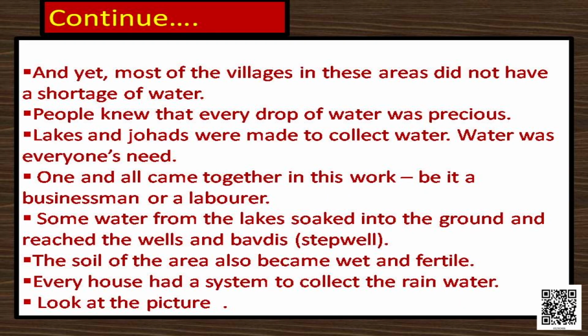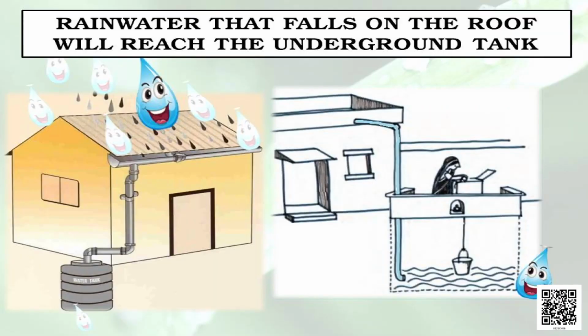Let us see what those many other ways are. So see this picture. I told you this is the way they are collecting water. See, rainwater that falls on the roof will reach the underground tank. So they are collecting this rainwater, which will be useful later for irrigating purposes, for washing purposes, for many other purposes.